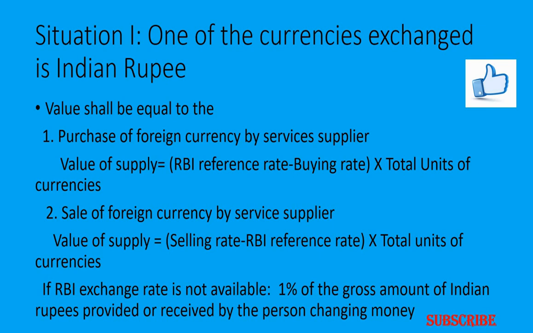As per situation one, where one of the currencies exchanged is the Indian rupee, in the case of purchase of foreign currency by the service supplier, the value of supply equals the RBI reference rate minus the buying rate, multiplied by the total number of units of currency. Then, for sale of foreign currency by the service supplier, the value of supply equals the selling rate minus the RBI reference rate, multiplied by the total units of currency.